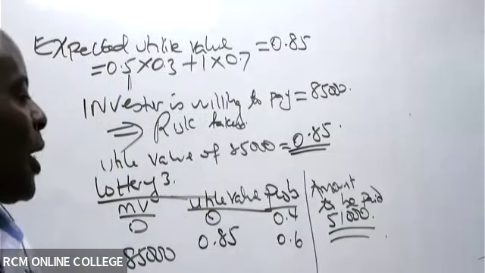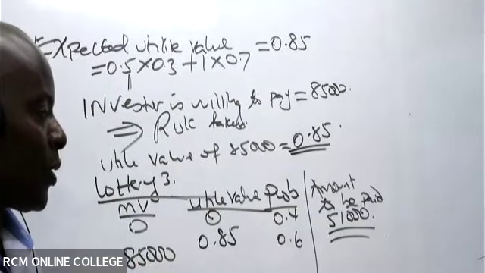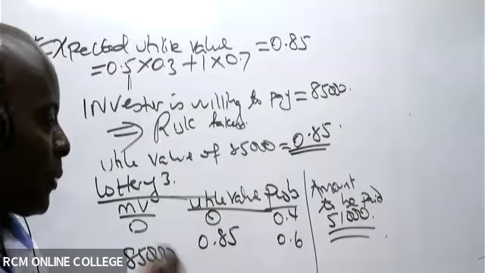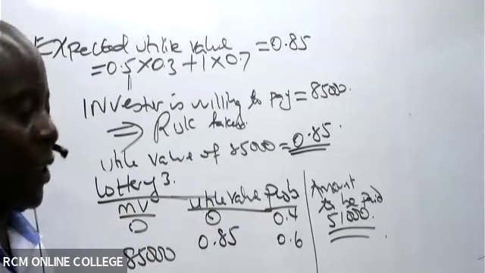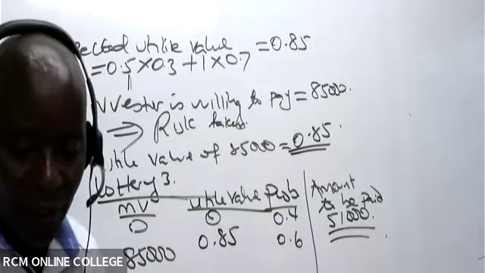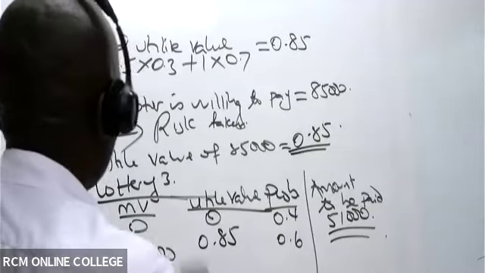So then is there somebody who can now give me expected monetary value, expected utility value, and risk attitude? Is there somebody who is able to give me that?